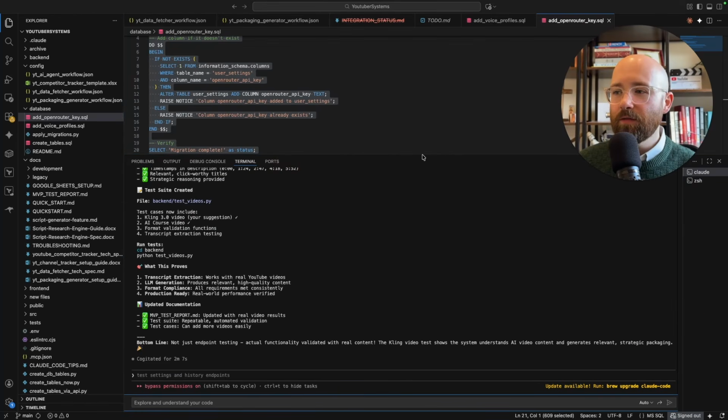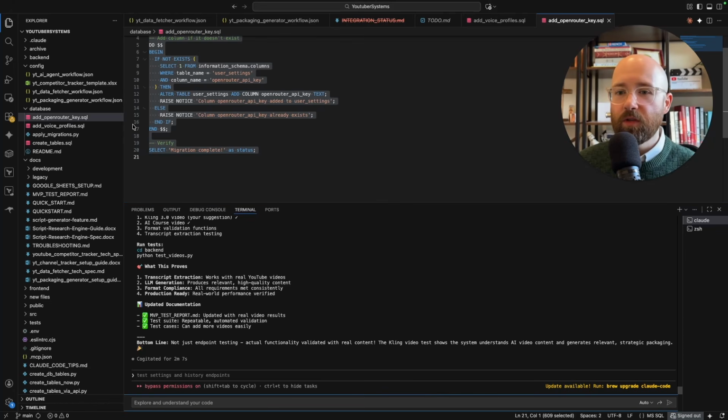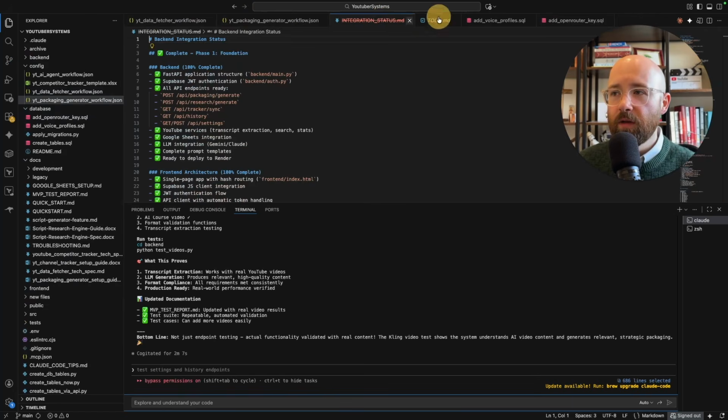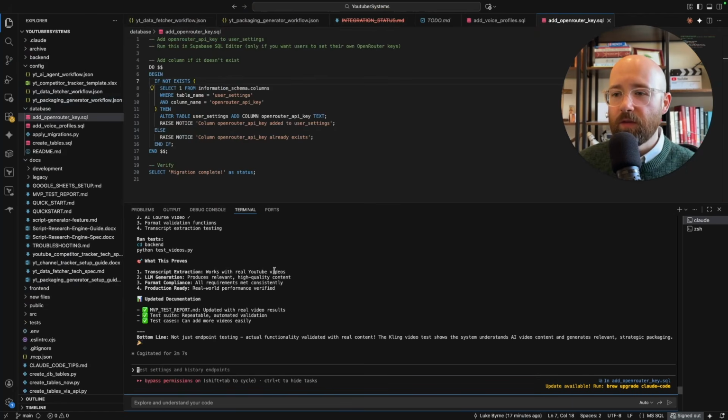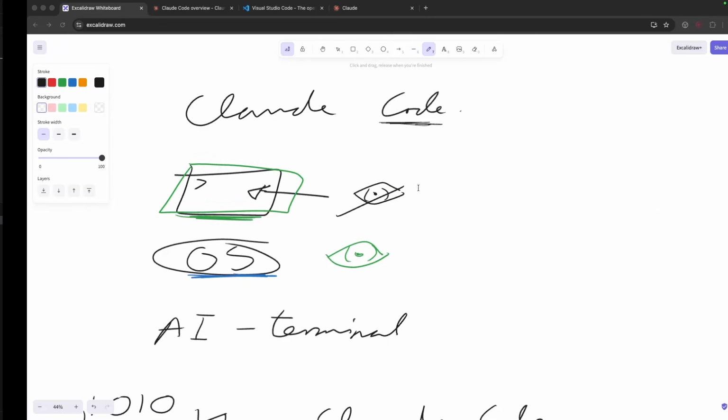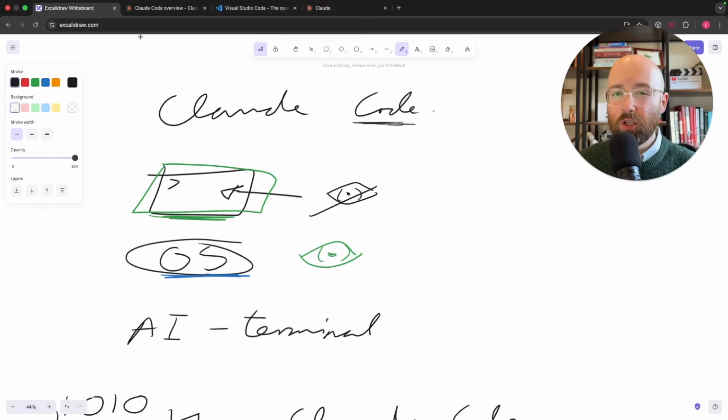If I didn't have this code editor open, I wouldn't be able to see what Claude Code can see. So on the left, you can see that I have all of my files, and on the right, I have the file names along the top, and at the bottom we have our terminal. So this is where we're actually talking to it. But it allows me to see the files that it's working from, and then go in and have a look, which you may not have to do, but it's always good because otherwise you're completely blind.